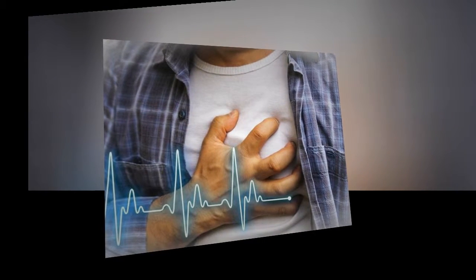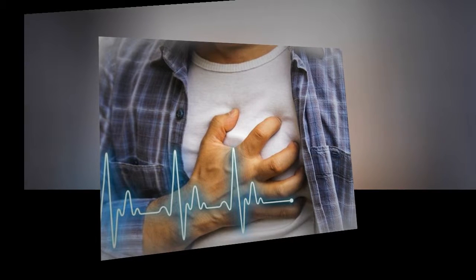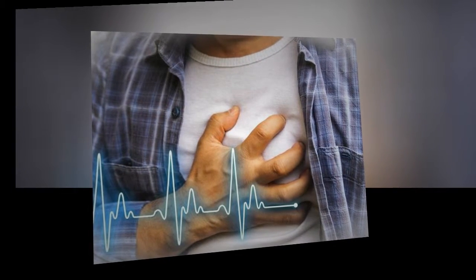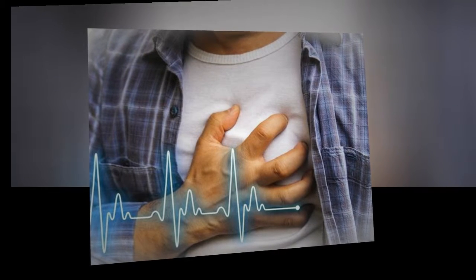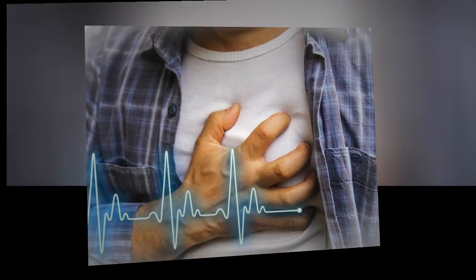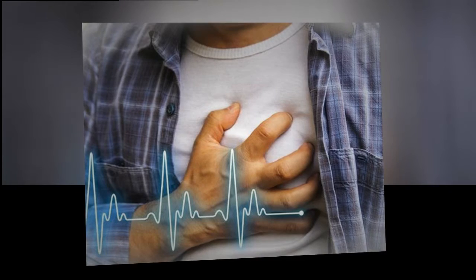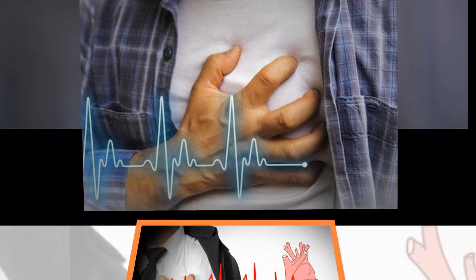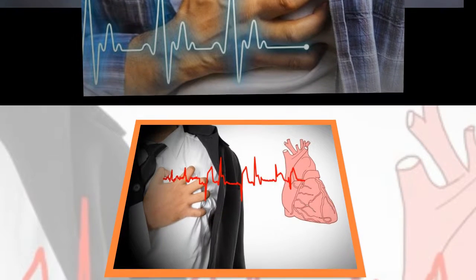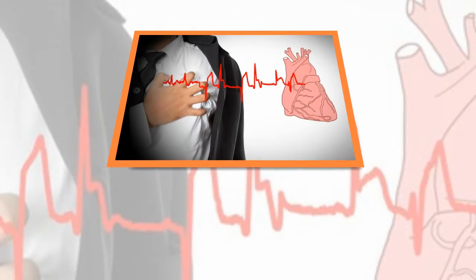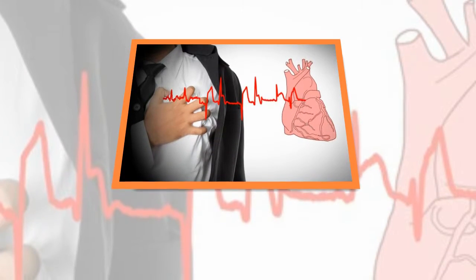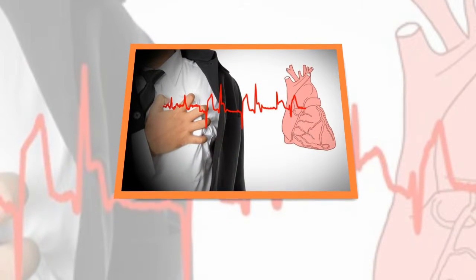Causes of heart arrhythmia. Common causes of abnormal heart rhythms, arrhythmias, or conditions that can lead to arrhythmias include heart defects you're born with, congenital heart defects, coronary artery disease, high blood pressure, diabetes, smoking, excessive use of alcohol or caffeine, drug abuse, stress, some over-the-counter medications, prescription medications, dietary supplements and herbal remedies.